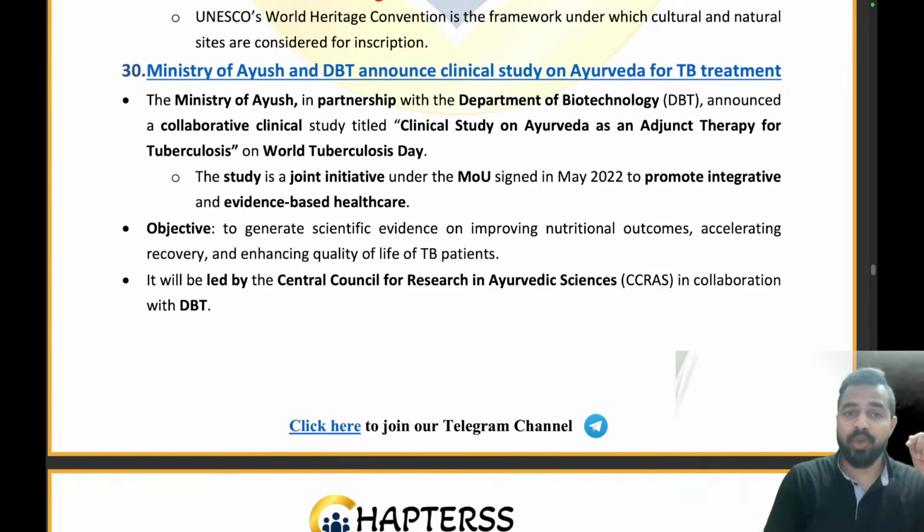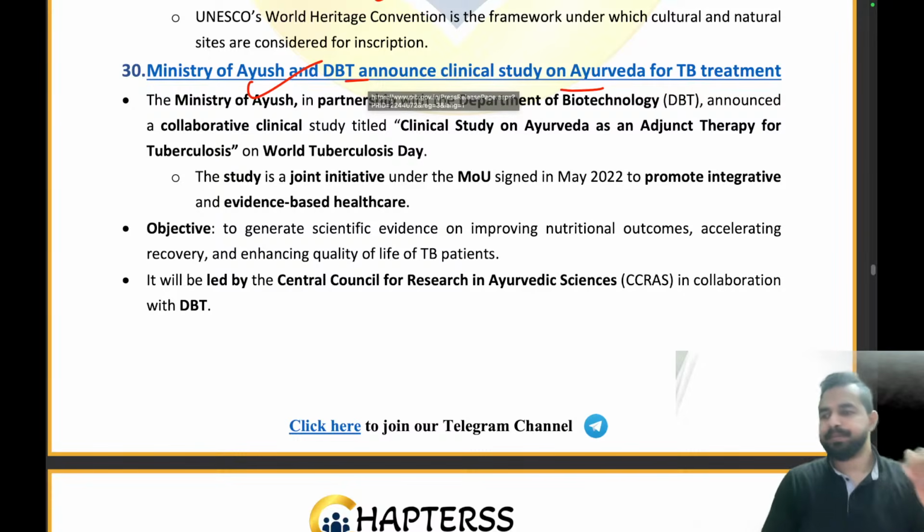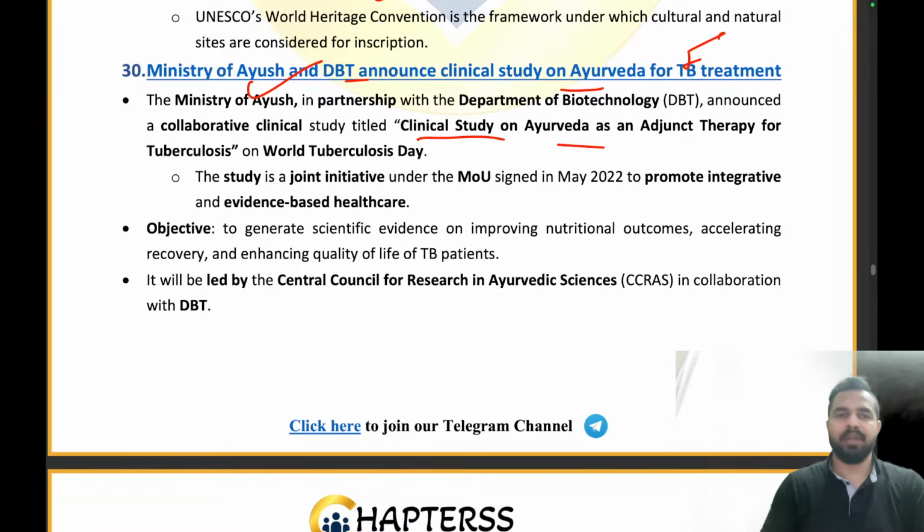The Ministry of Ayush and the Department of Biotechnology has announced the clinical study on Ayurveda for TB treatment. For Ayurveda for TB treatment, Ministry of Ayush has signed an MOU with the Department of Biotechnology. And they have conducted a collaborative clinical study titled Clinical Study on Ayurveda as an Adjunct Therapy for Tuberculosis. So the clinical study on the Ayurveda as an adjunct therapy for tuberculosis is the name of the study, which has been conducted on the World Tuberculosis Day.